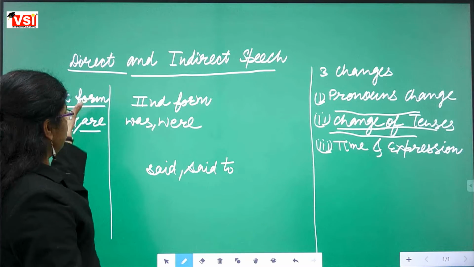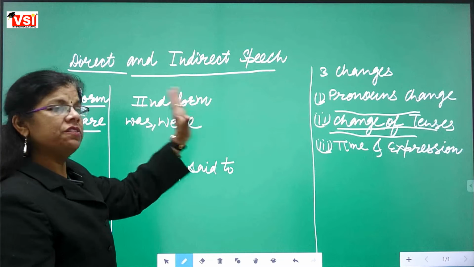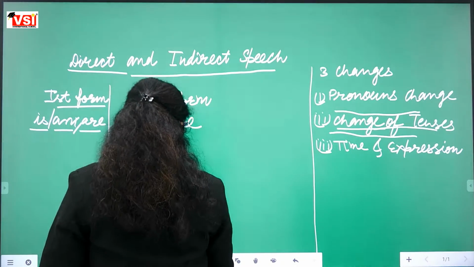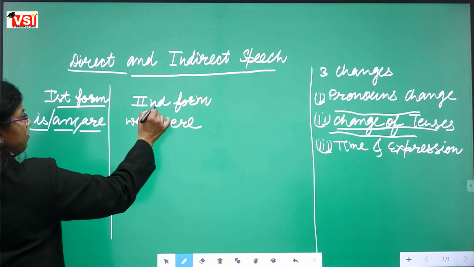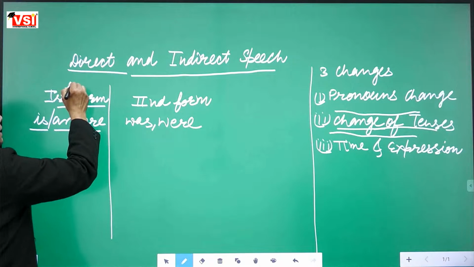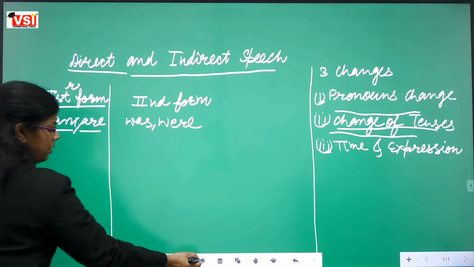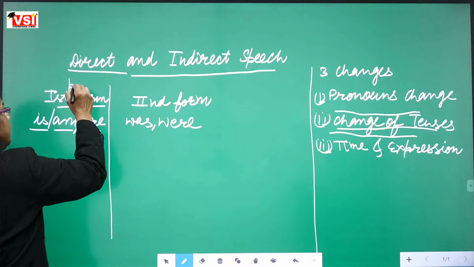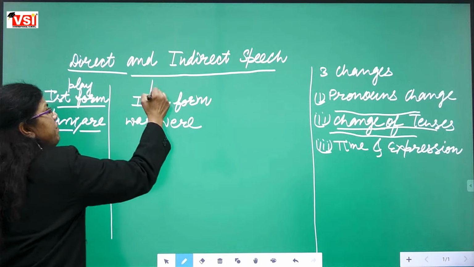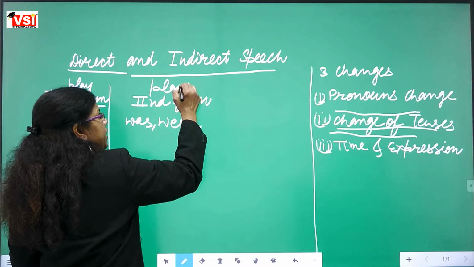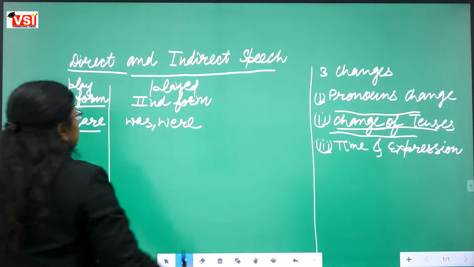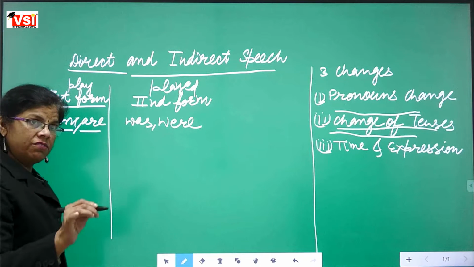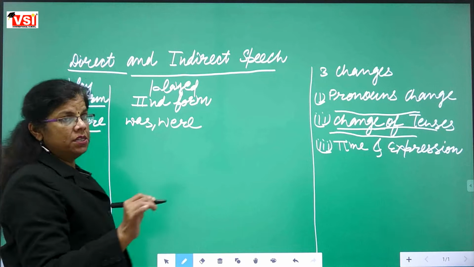And these kind of changes are done only for the second kind of changes. Now see, as we were discussing that first form is changed into second form, as like you are saying, we are writing play. Fine. So play will be changed into played. Then if we are having is, am, are plus action plus ing, means present continuous.